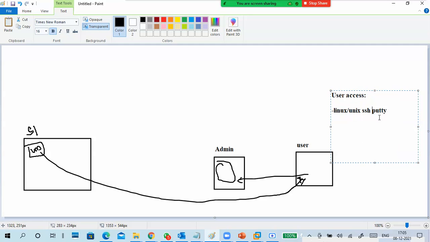What is the port number for SSH? Better not to attend my interviews. 20, sir? SSH port number is 22.